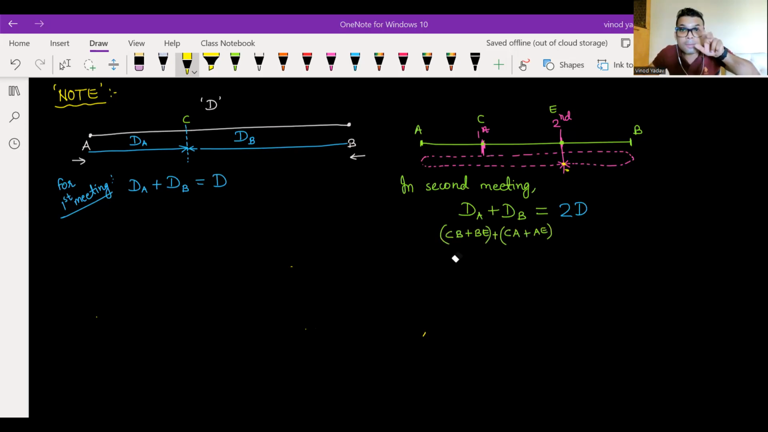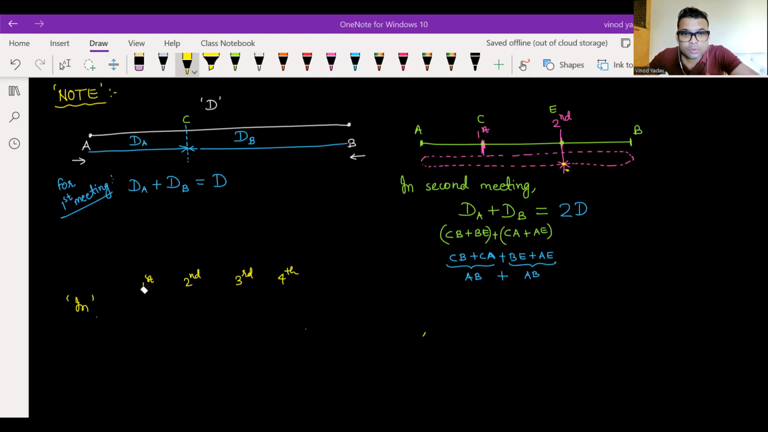CA plus BE. And this is CA plus AE. So CB plus BE distance covered by A and CA plus AE distance covered by B. Okay. So ultimately you can check AB plus AB, 2AB. So total distance is 2D. Henceforth, after the second meeting point, for third meeting, fourth meeting, and so on, every time the distance which will be traveled by both of them together will be 2D only, friends.